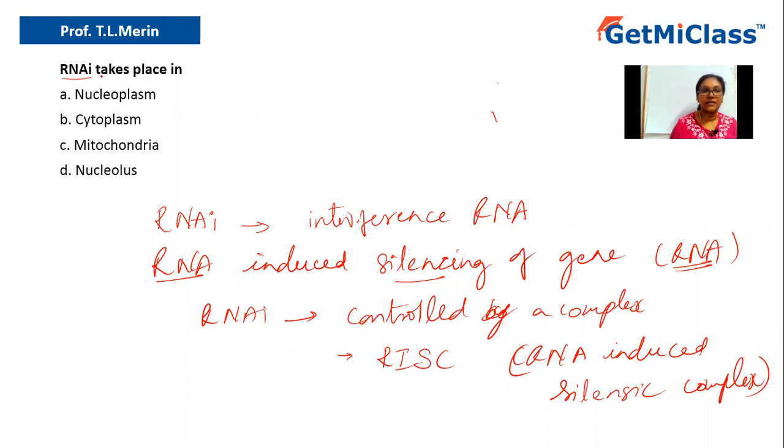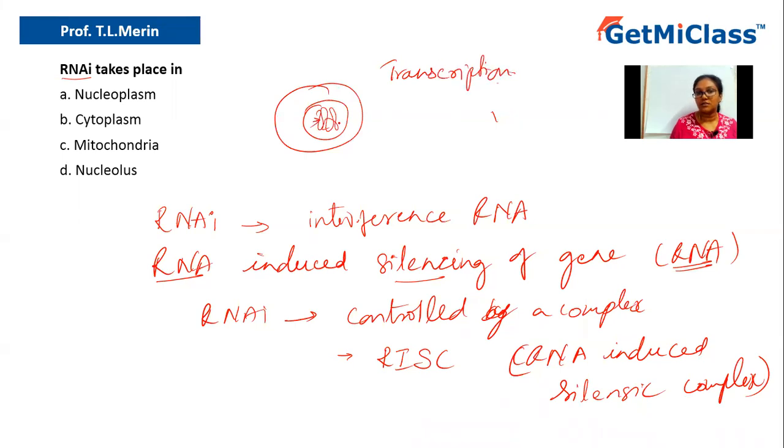So they're asking where does it take place? Once the transcription is over, where does the RNA go? Of course, it has to be transported from the nucleus to the cytoplasm, right? So we know that we have the cell, we have the nucleus, and within the nucleus you have the DNA, and the transcription occurs here. What do you mean by transcription? Transcription is nothing but formation of mRNA, right?